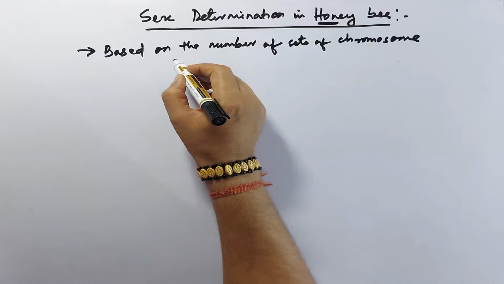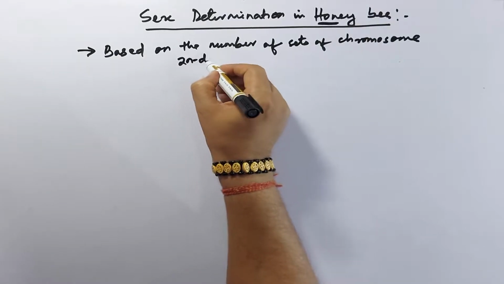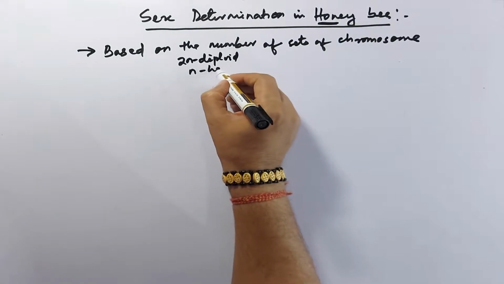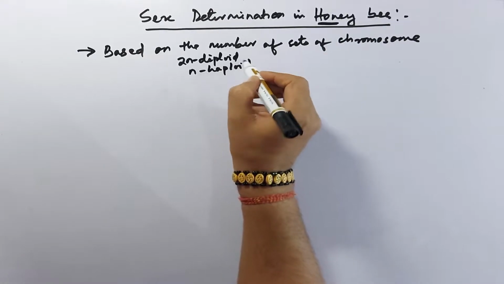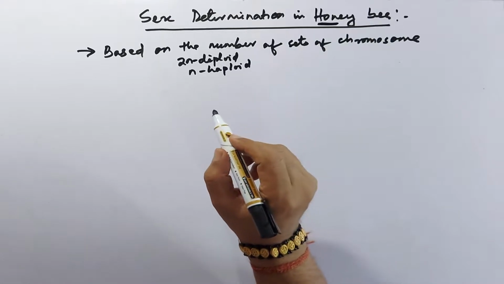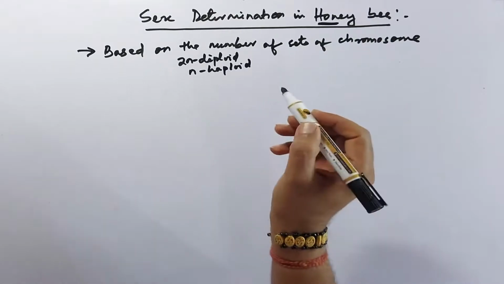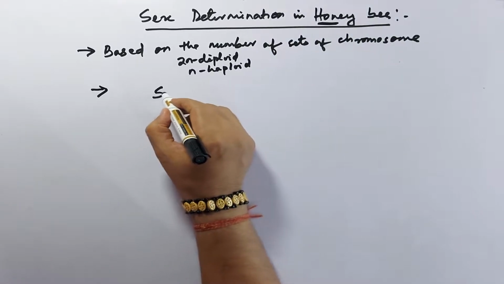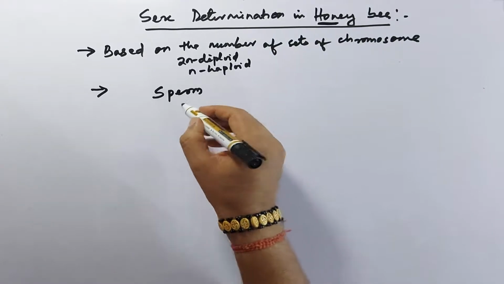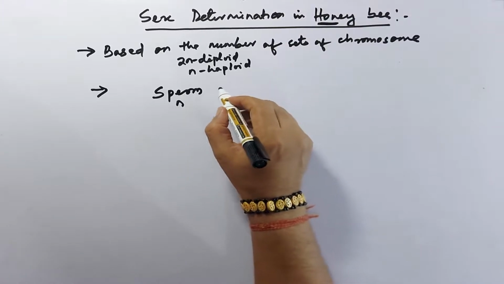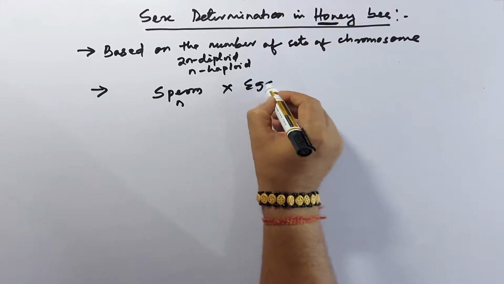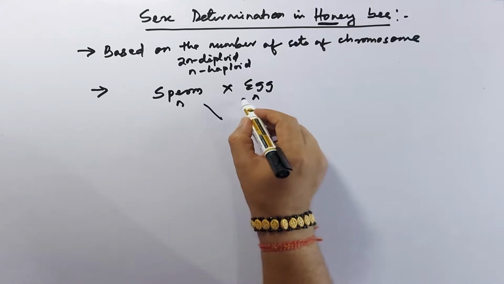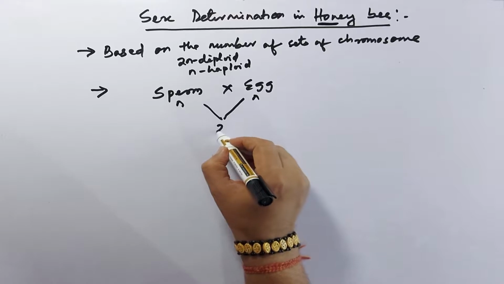That means 2n is diploid and n is haploid. So here what happens, mainly the sperm, that is n, when fuses with the egg n, the 2n condition occurs.